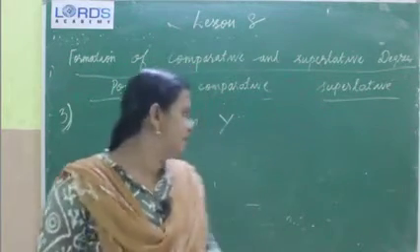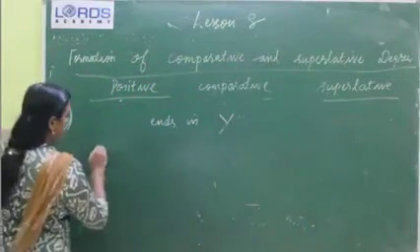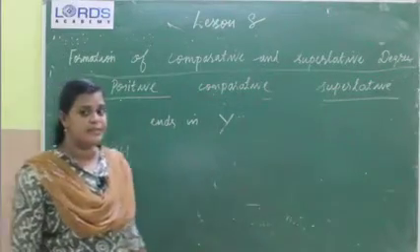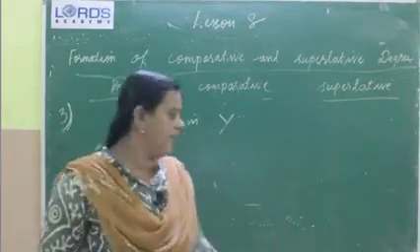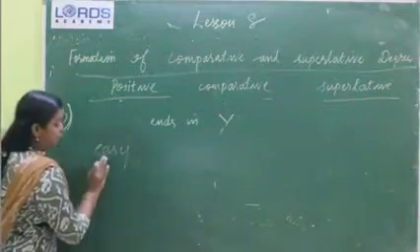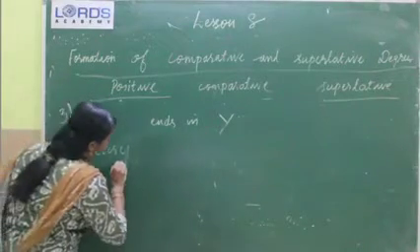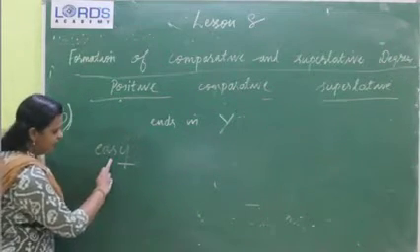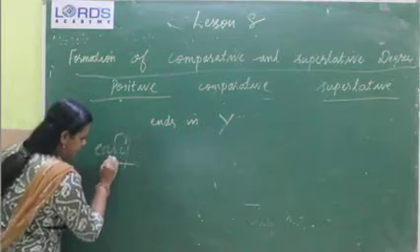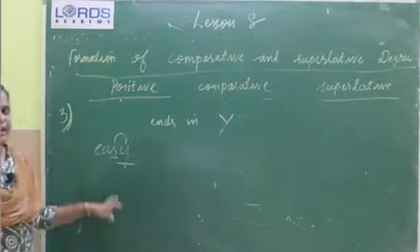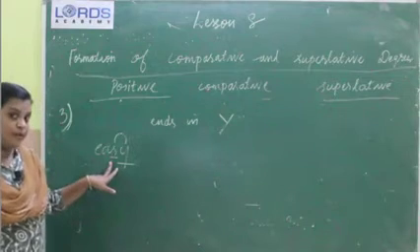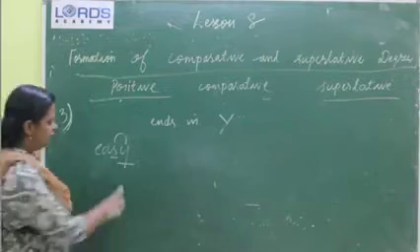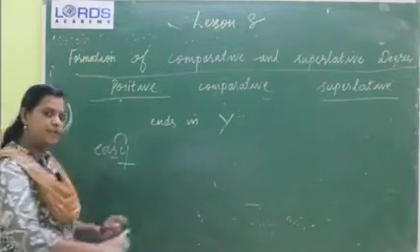Okay, clear? Just see this example, easy. I hope you have studied about consonants and vowels in lower classes. This positive ends in y. Immediately before it, we can see a consonant s. Then what we have to do? Yes, we have to change this y into i.